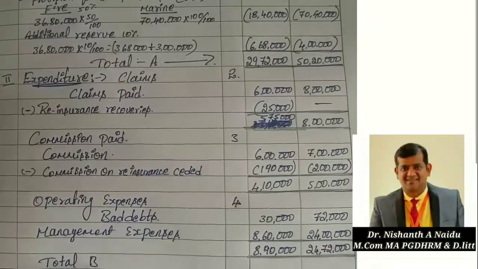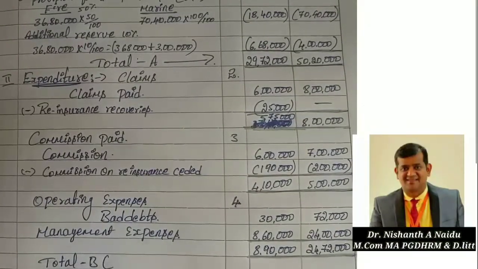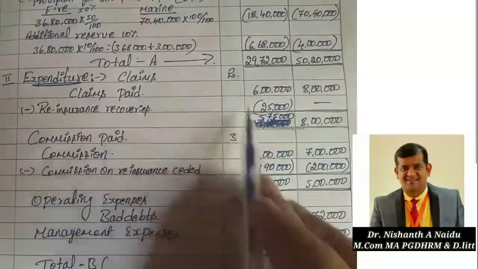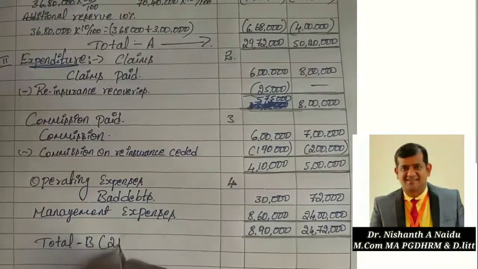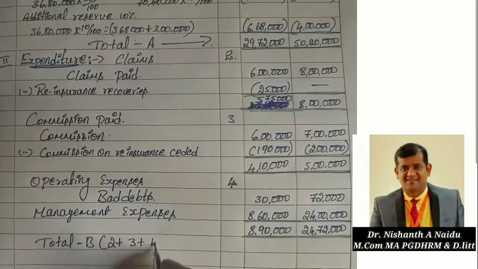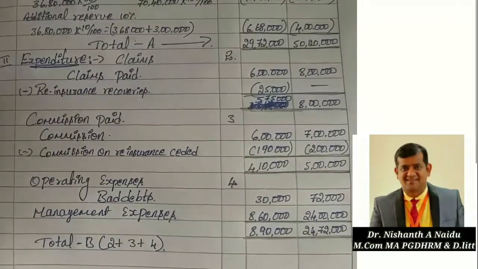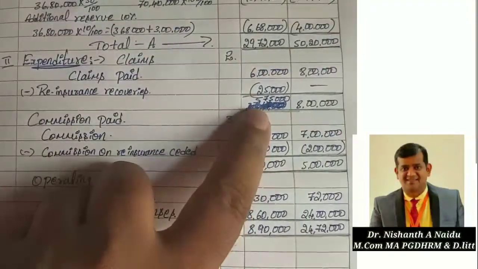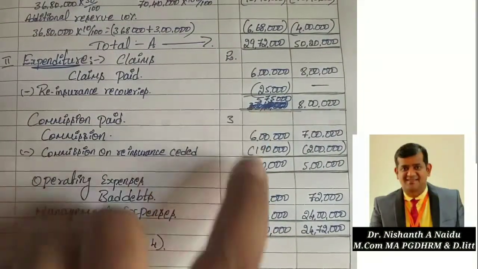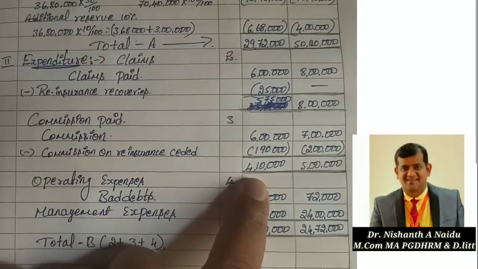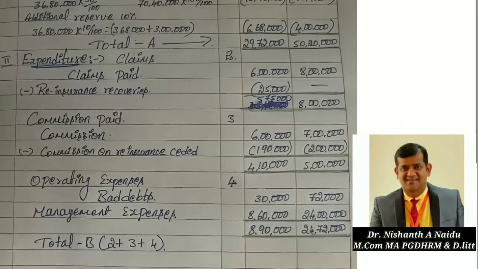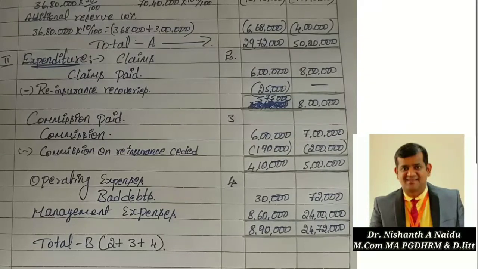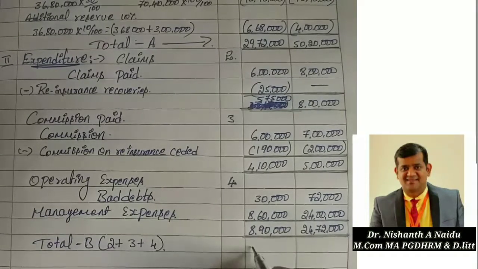Total B is the total of 2 plus 3 plus 4. So what is the total of 2? 5,75,000, plus total of 3, 4,10,000, plus total of 4, 8,90,000. Put together, 18 lakh 75,000. Did you get the same?